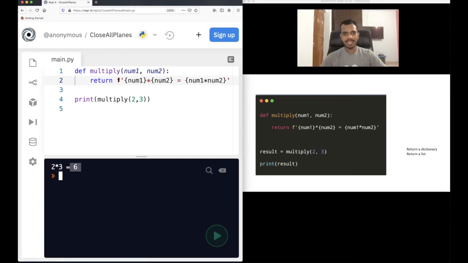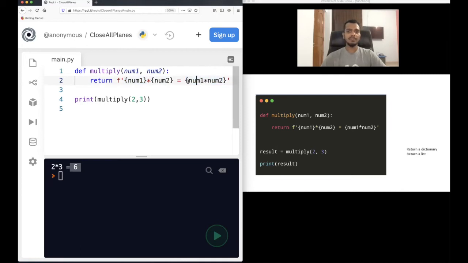I'm returning a string here. So I just substituted the value of num1 into num2. This is just getting substituted. This is not getting multiplied, understand this. In this case, I am using this. Here it gets multiplied, num1 into num2, okay?